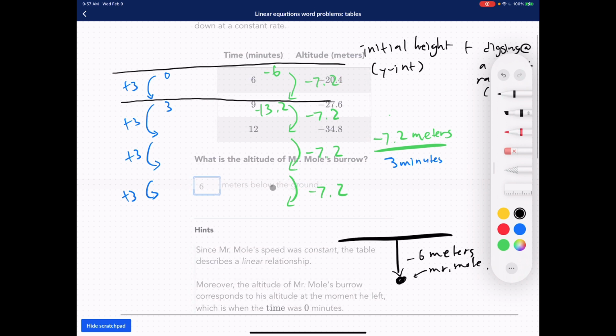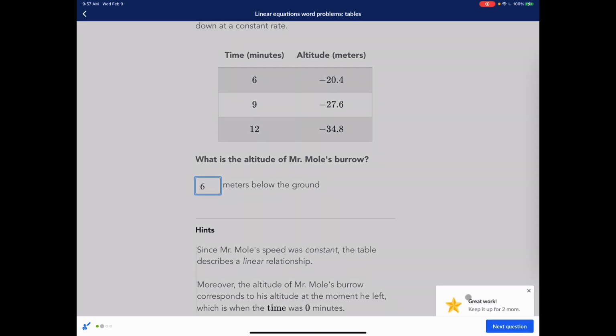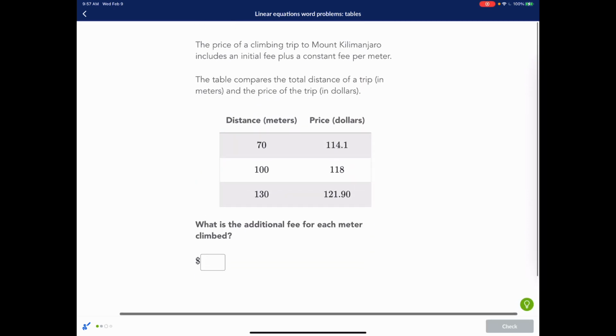It's crazy. 6 meters below the ground means negative 6 meters. So that's my fault. They embedded the negative number inside this wording. So my answer is going to be 6. And voila. All right, let's do this one.